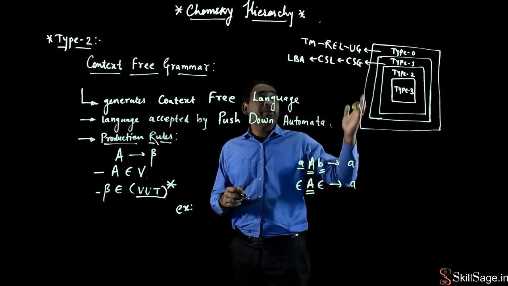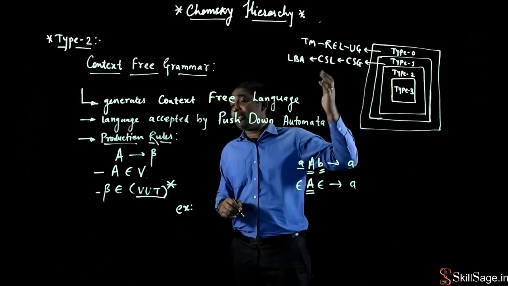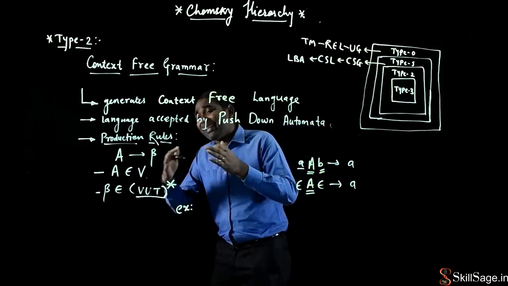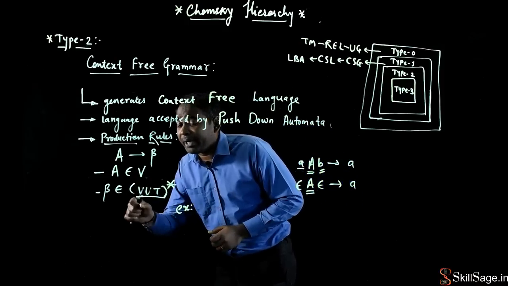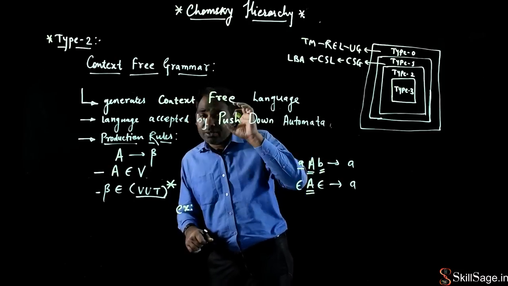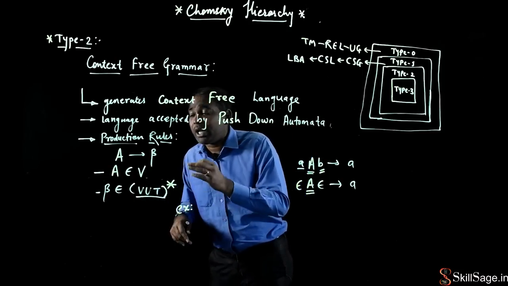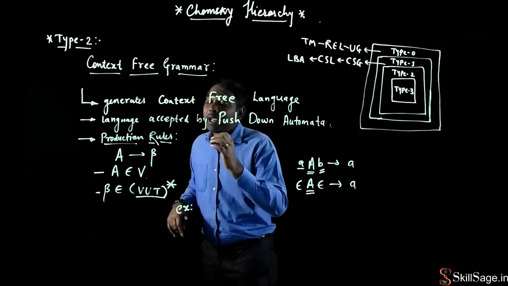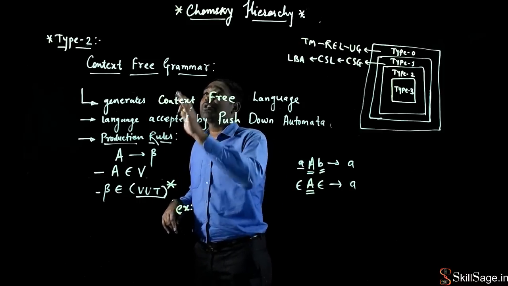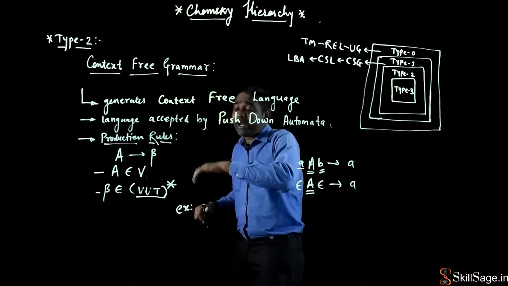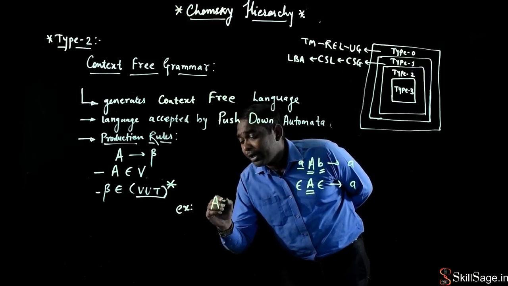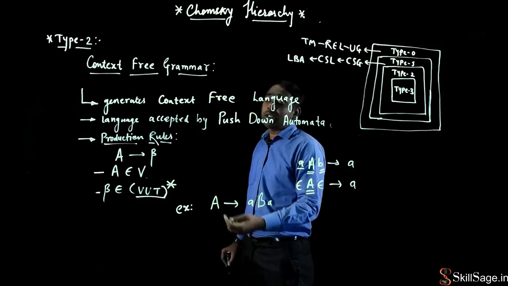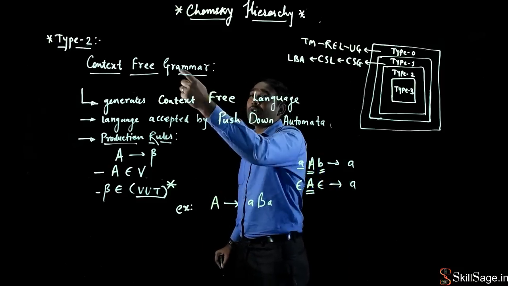Beta will remain the same. Just like in context sensitive or unrestricted grammar, the same sort of example is there for beta. But the only thing is that in context sensitive, at least one terminal or non-terminal symbol has to be present in beta, but here it says that any number of terminal or non-terminal symbols can be present on the right hand side of the production rules in this context free language. For example, if I write it down like this: A produces A, B, A. This is my valid production rule for context free grammar.